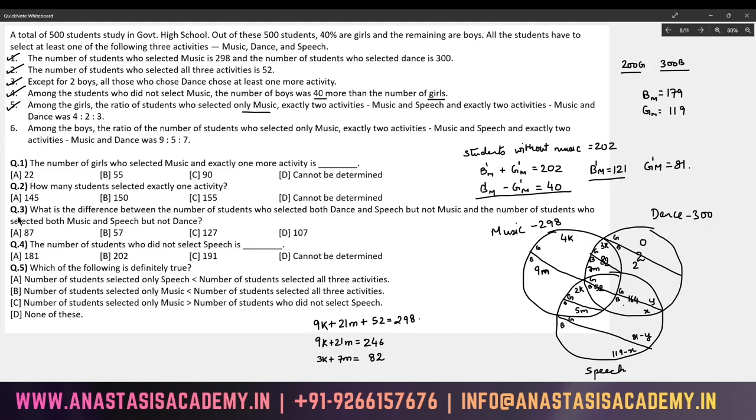But my first question is talking of the number of girls who selected music and exactly one more activity. So I need 3K plus 2K. I need the precise value of 5K. 3K plus 7M is 82. This much I know for certain. Beyond this, is there anything else that I can figure out?